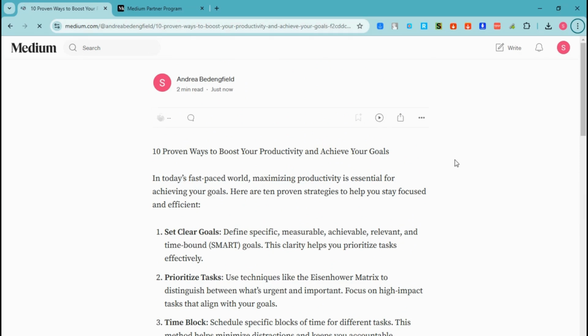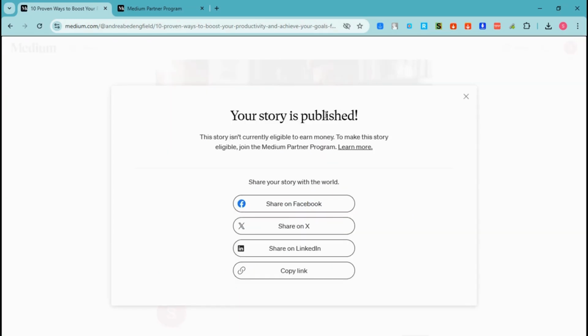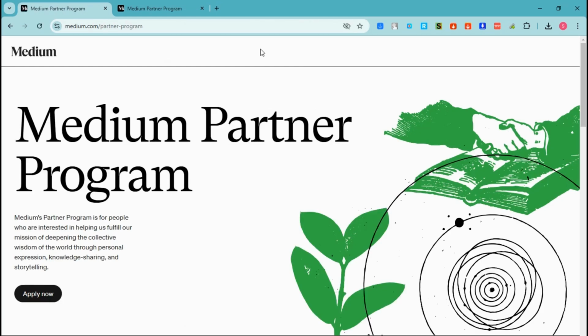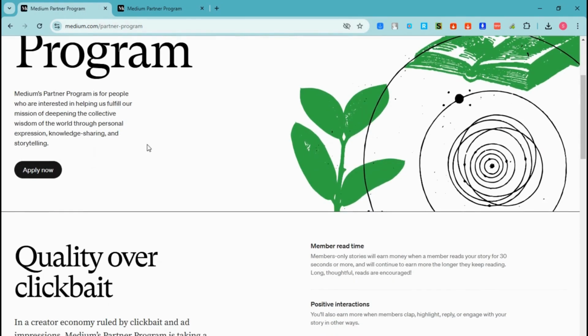Now you will be notified with this message. Your story is published. This story isn't currently eligible to earn money. To make this story eligible, join the Medium Partner Program. If you don't know what it is, tap Learn More. So, in order for you to really publish this and start earning, you must apply to the Medium Partner Program.